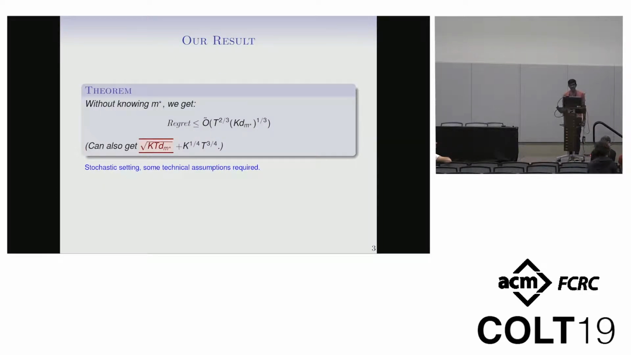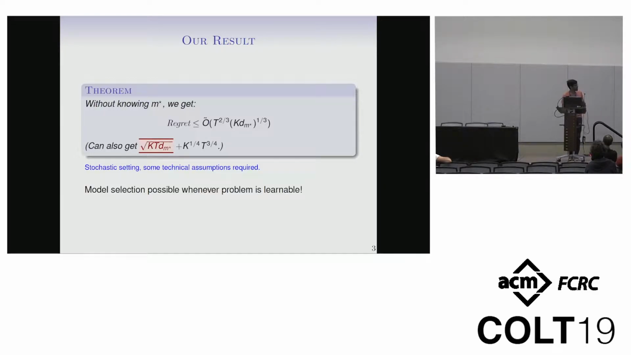And what we get is, without knowing m star, we get regret t to the 2/3 dm star to the 1/3. This algorithm that we have, you can also retune it in some other ways, so you can get square root t dm star plus t to the 3/4. I'm suppressing k dependencies here. Well, they're on the slide, but I'm not going to say them. This is in a stochastic setting. There's some technical assumptions required. You might think this is kind of bad.